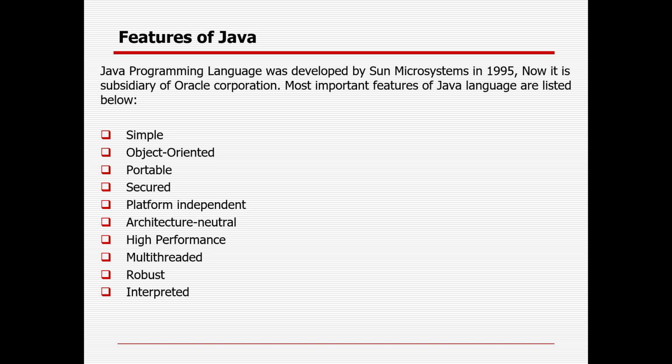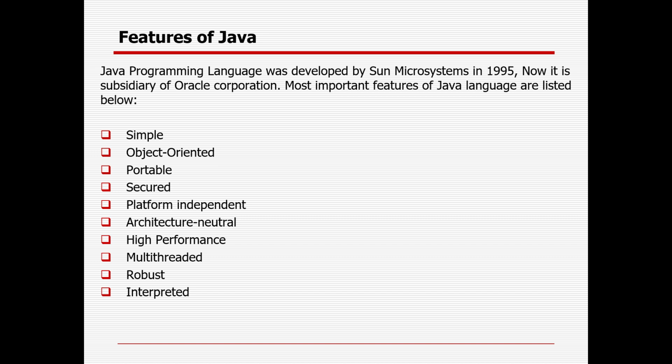Java is an object oriented programming language, which means the user can organize their software as a combination of different types of objects which incorporate both data and behavior. What is data? Data is the value. Behavior is the pattern, how they will behave. So OOPS is nothing but object oriented programming structure. It's a methodology which simplifies software development and maintenance by providing some rules. Whenever you are talking about objects, it will start with the object class, and there are four important key characteristics of OOPS: inheritance, polymorphism, abstraction, and encapsulation.